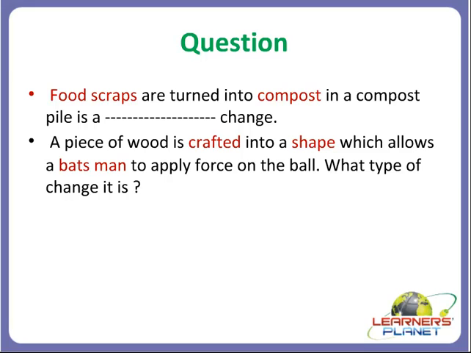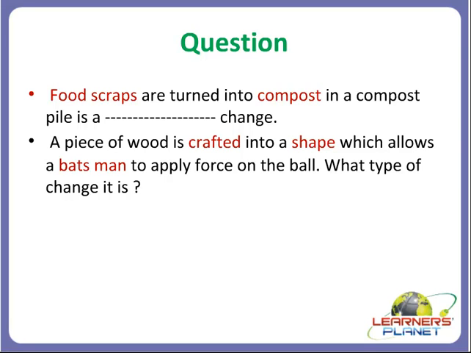Now, is this wood changing its chemical composition when it is crafted into a bat? No, there is no change in its chemical composition. Now tell me, is there change in its state? No, there is no change in its state, solid and solid. Fine. What is the change here students? The change is in its shape, right? So only shape is changed. Okay, rest of the properties of the wood are intact. The chemical property of the wood is same, right?